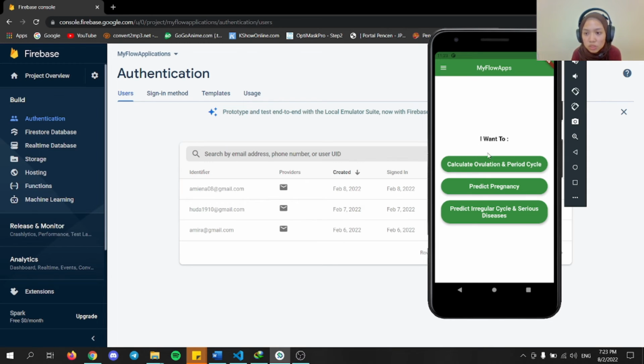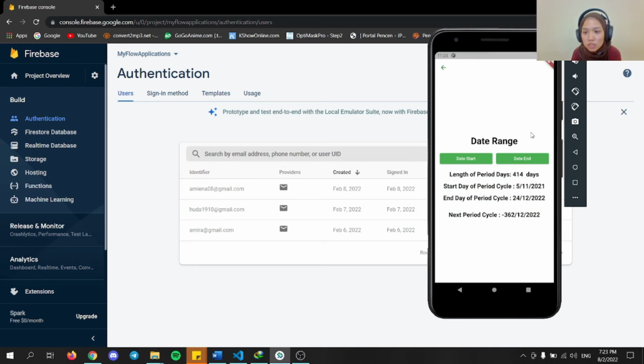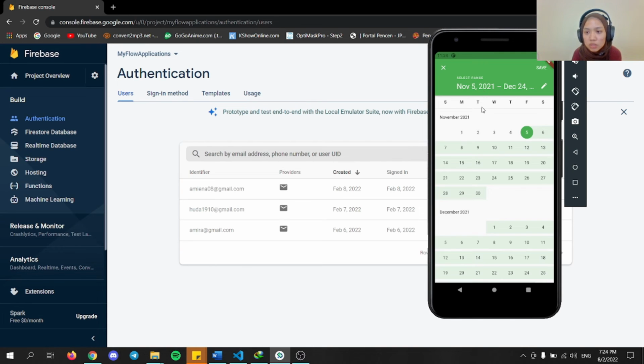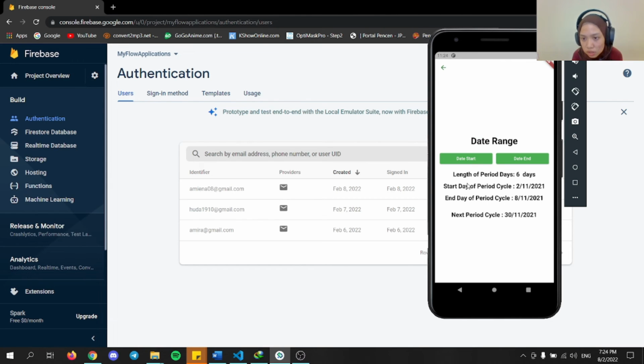So for the home page, the user can choose either to track ovulation and cycle, predict pregnancy, or predict irregular cycle and serious disease. If I click here, the user can click on the date of the first day of their period, then the last date of their period. Click on save, and then this is the length of the period, start date of period cycle, end date of period cycle, and next period cycle.